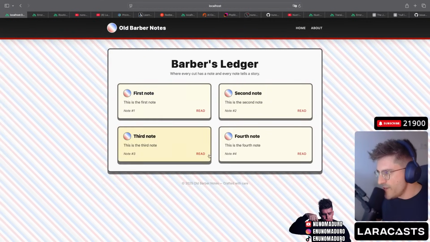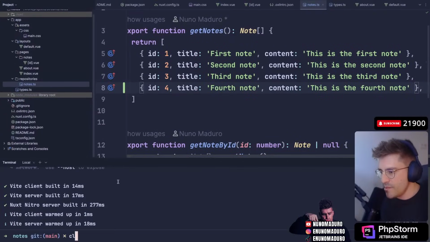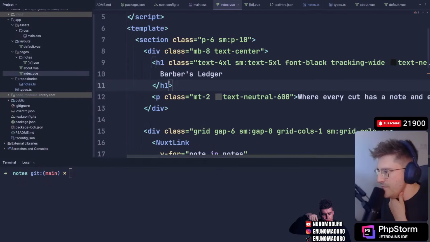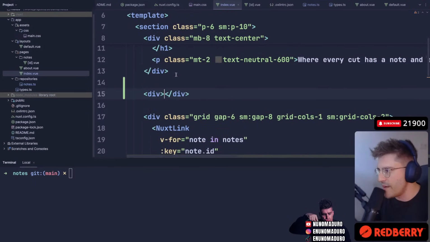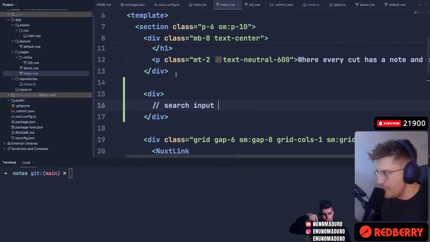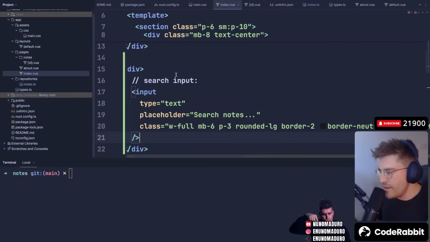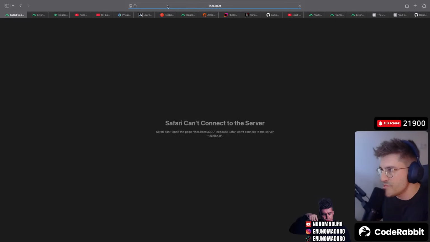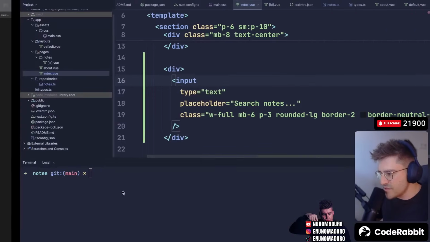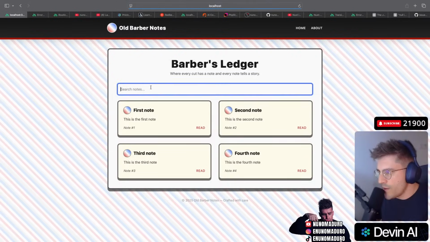Let's maybe do the search thing all the way at the top first, okay? Let's go here to the index.vue, and we have potentially a place where we can do a search style, okay? Search input. So we have a search nodes thing, which ends right here. This should give me a search input. It doesn't do anything whatsoever, but allows me to start playing with this. Did I start the server? I did. Apologize, chat. Here we go. We are back.